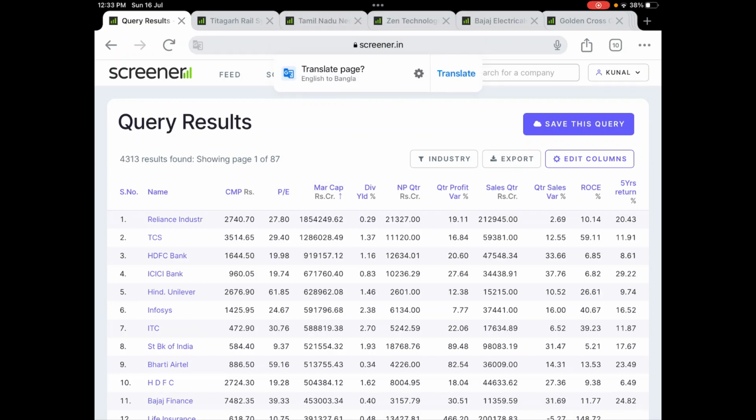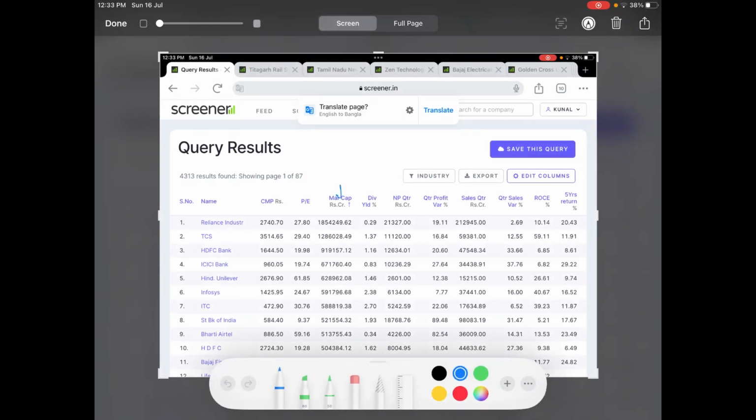See, 4300 results are found, right? And you can just sort it by market capitalization, and this will give you the biggest companies, as I mentioned, Reliance, TCS and all, and so this is the order.